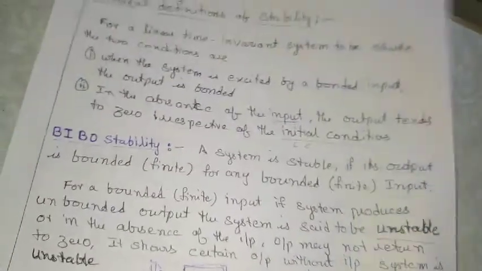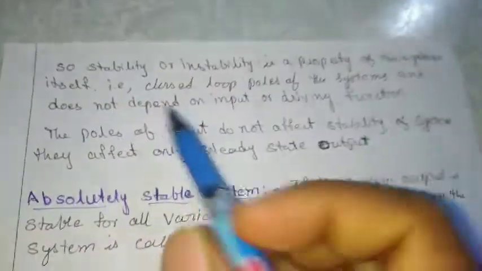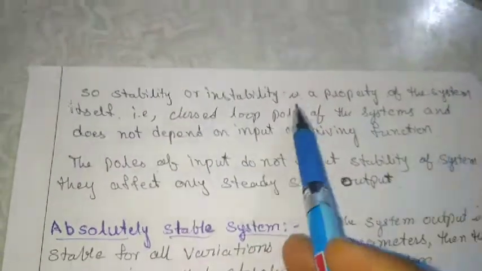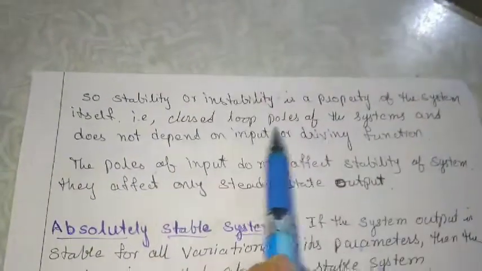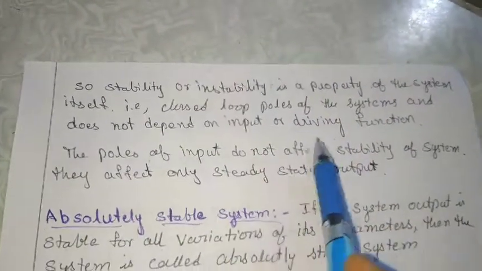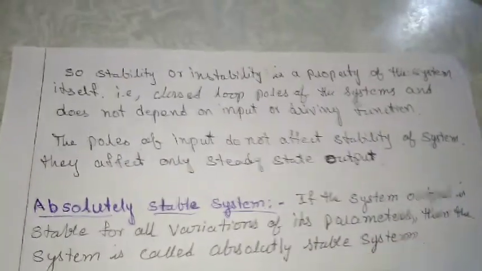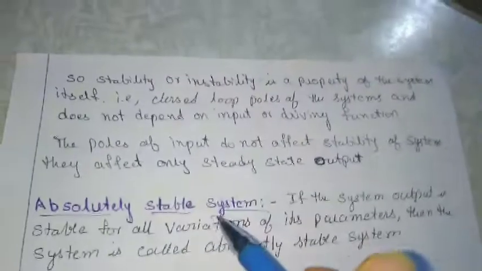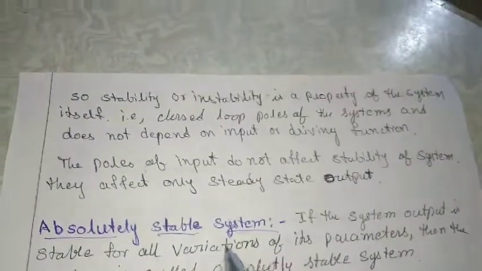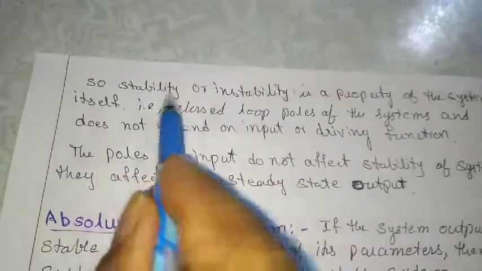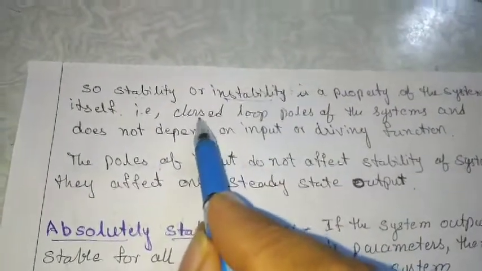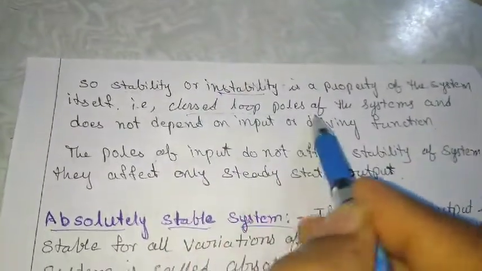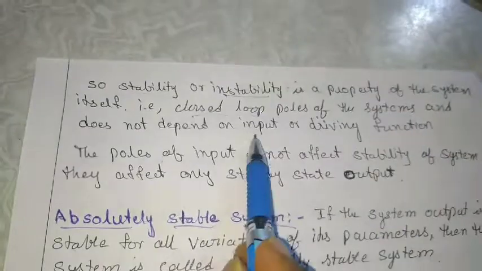Based upon these three definitions, stability, instability, and marginally or critically stable systems, we come to the conclusion that stability or instability is a property of the system itself, the closed loop poles of a system, and does not depend upon the input or driving function. Already we discussed that based upon the input we get different types of steady state errors. But the stability and instability property depends only upon the system itself, that is, the closed loop poles.